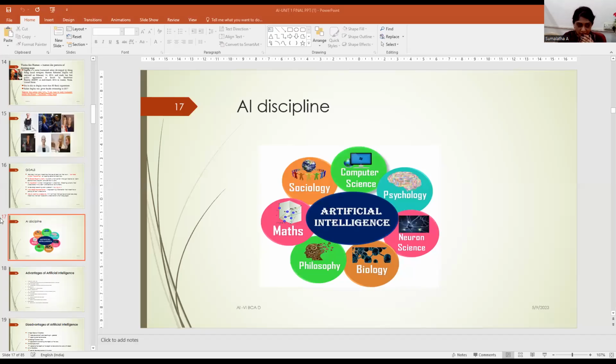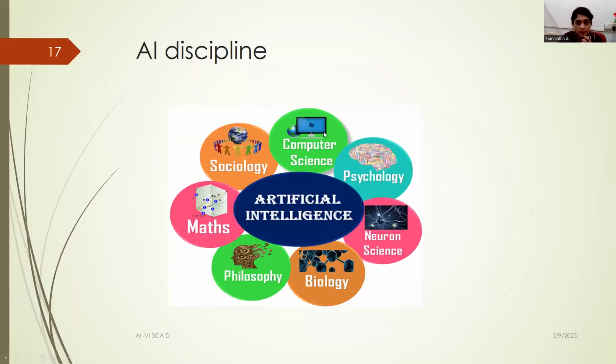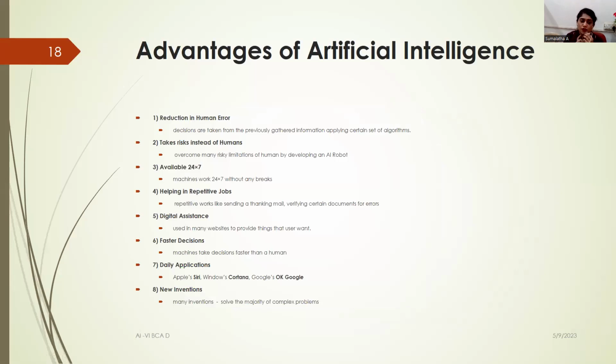So welcome back, everyone. Last class, we learned about the goals of AI, right? In this session, we will be learning about certain disciplines of AI. I think these are only a few disciplines of AI. There are so many more disciplines, wherein we can use AI in all prospective fields, right?